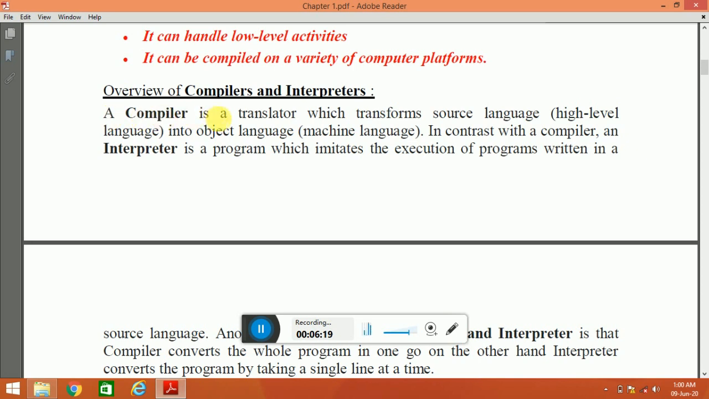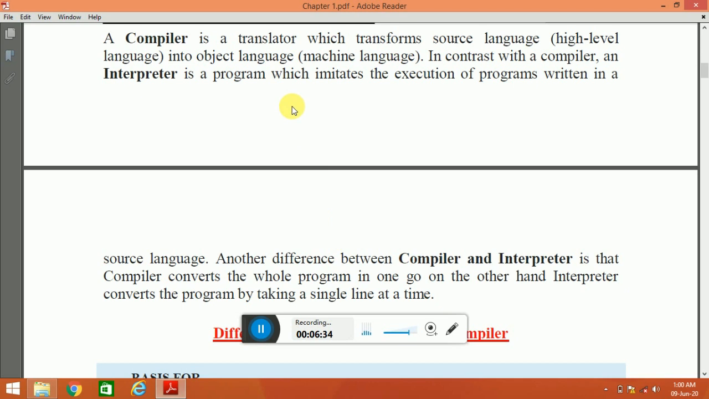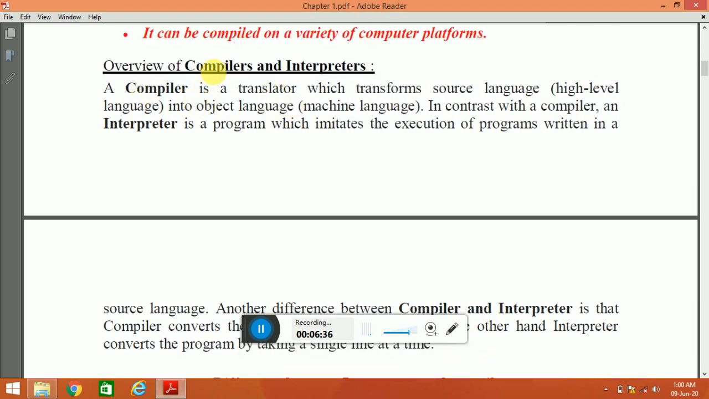A compiler is a translator which transforms source language into object language. In contrast with a compiler, an interpreter is a program which imitates the execution of a program written in a source language. Okay, this is the first point, the definition of compiler and interpreter.